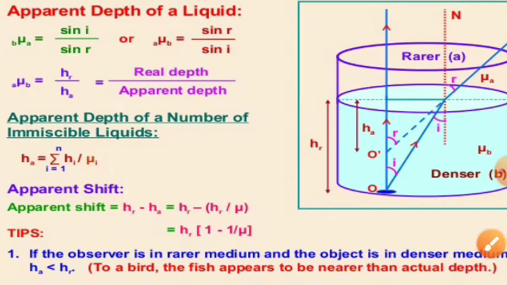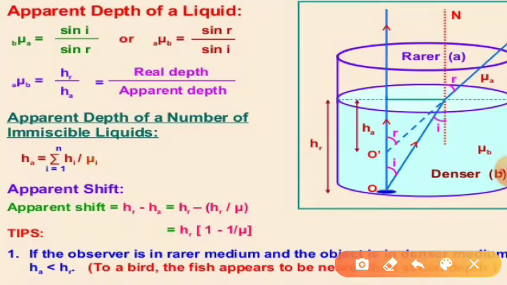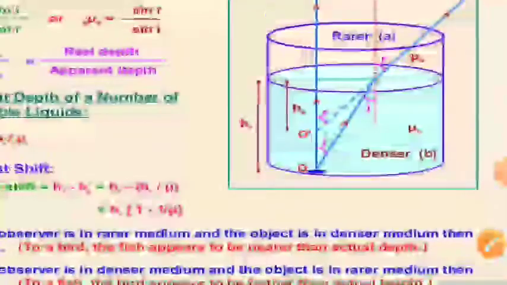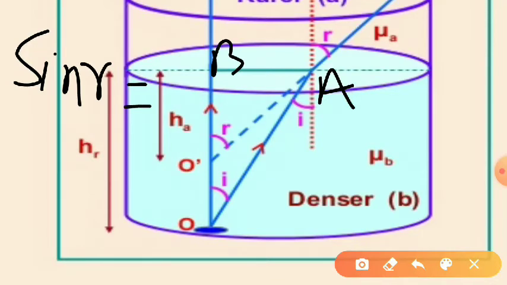Now see, suppose this is your A, this is B. Sin R, what is sin R? This is equal to AB by AO dash.